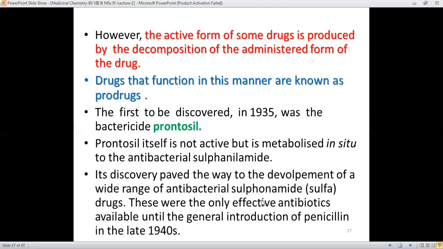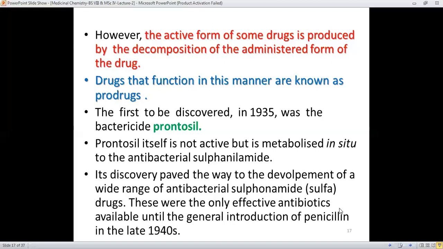And this discovery of Prontosil paved the way to the development of a wide range of antibacterial sulfonamides, and these were the only effective antibiotics which were available until the general introduction of penicillin in the late 1940s. It means that these sulfonamides were the only drugs which were used for the antibacterial action or to kill the bacteria before the introduction of penicillin.